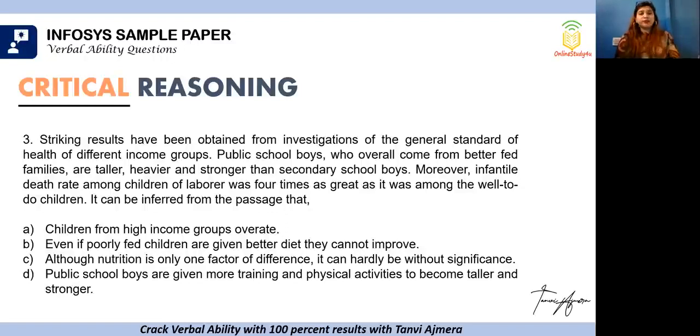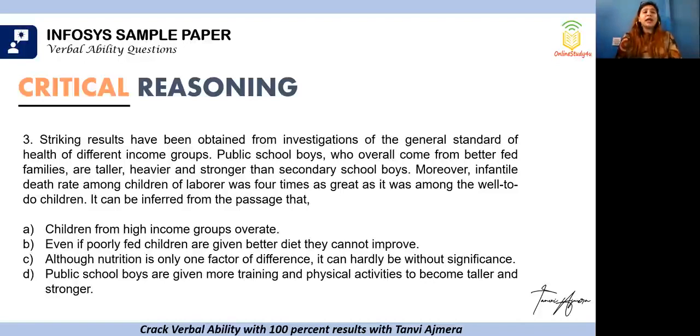Moreover, infantile death rate of children among children of labor was four times as great as it was among the well-to-do children. So we are saying that this infantile death rate amongst the laborers, the labor class, is 4 times more than it is with well-to-do families. Now here we have to say, what can we infer? What do we understand? What can we derive? Not strengthening, not weakening.